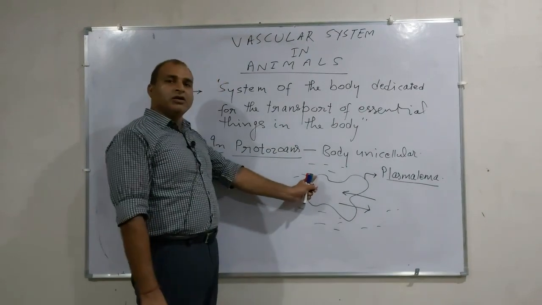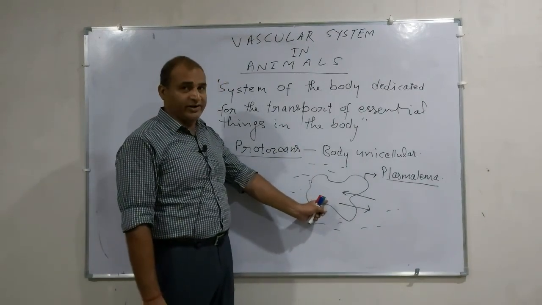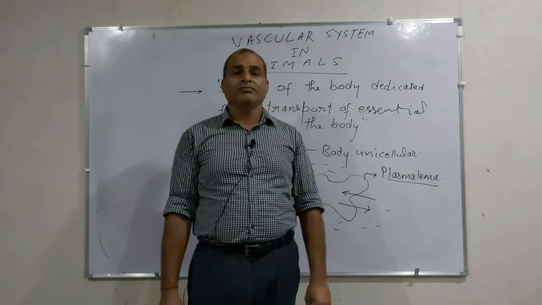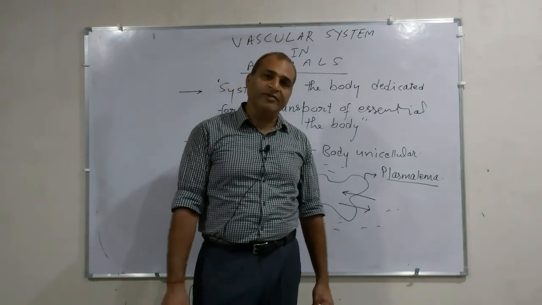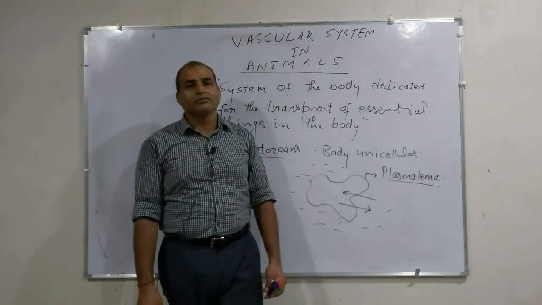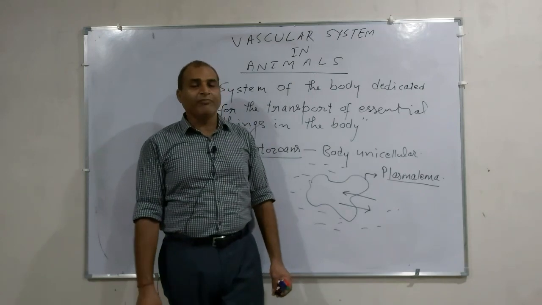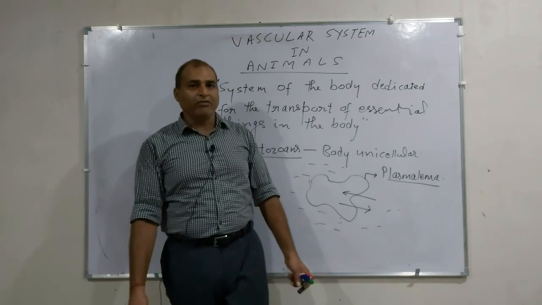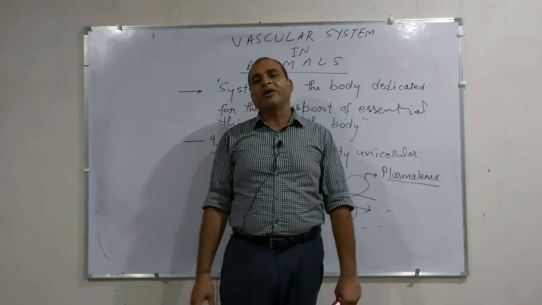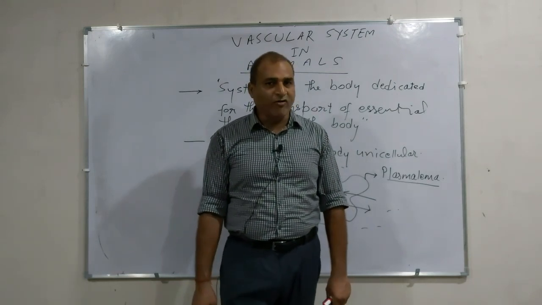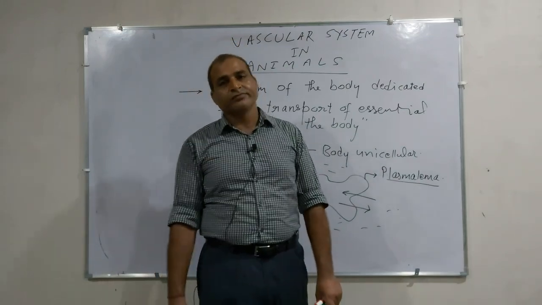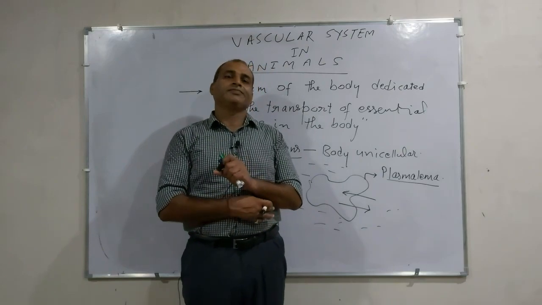Let the animal be free living or an endoparasite. If it is living as an endoparasite, the exchange takes place through the general body surface. Free living protozoa live in water, either fresh water or marine water, but the exchange takes place through the general body surface. Therefore, there is no need of any kind of circulatory system in these animals.